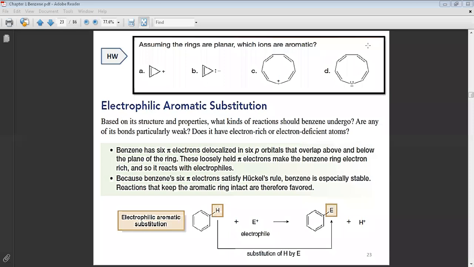Okay, now we record our lecture. Okay, we started from the electrophilic aromatic substitution. Today we start with the reaction of benzene compounds.